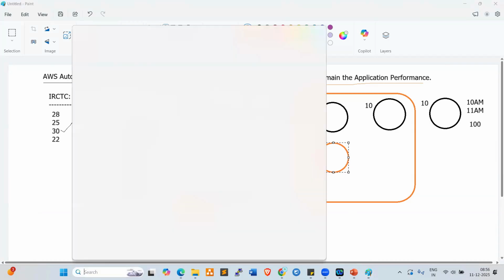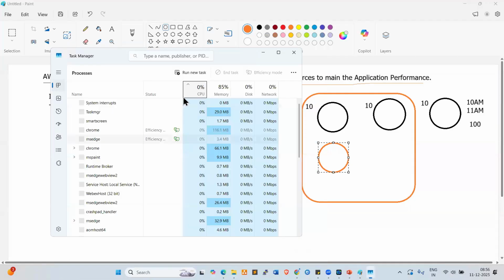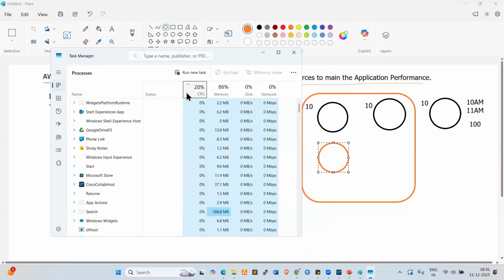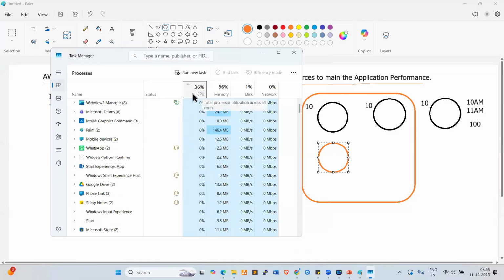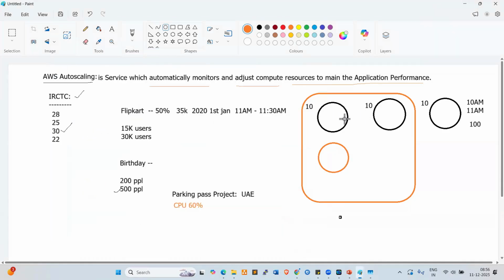For example, look at here. This is my CPU utilization. Look at here, everyone: 20%, 27%, 36% of my laptop CPU is being utilized. If the CPU reaches 70%, 80%, what will happen? Slowness issues, and performance will be impacted. Laptop performance is the same way.